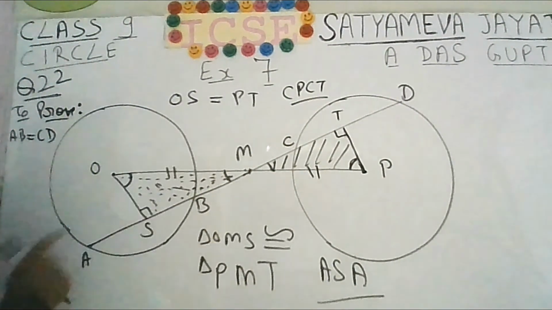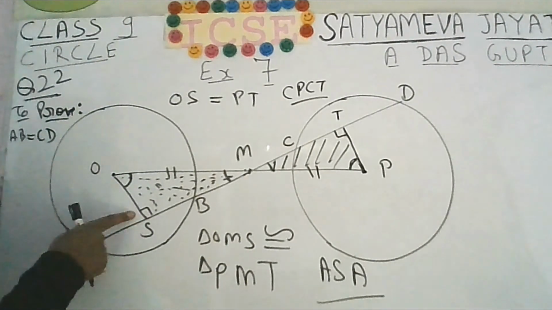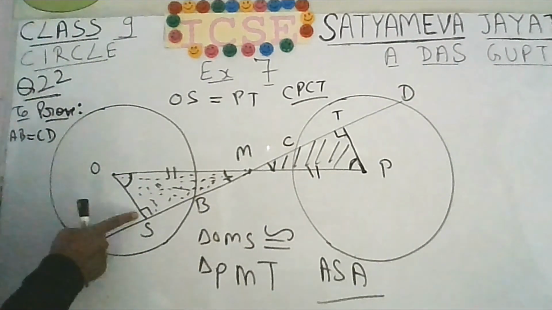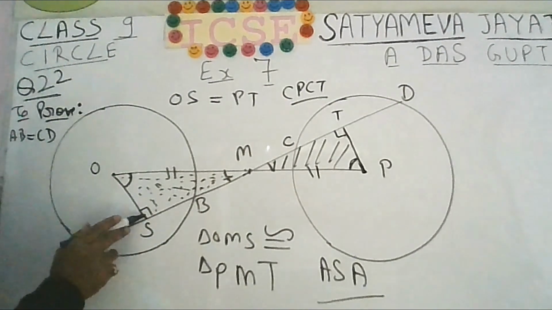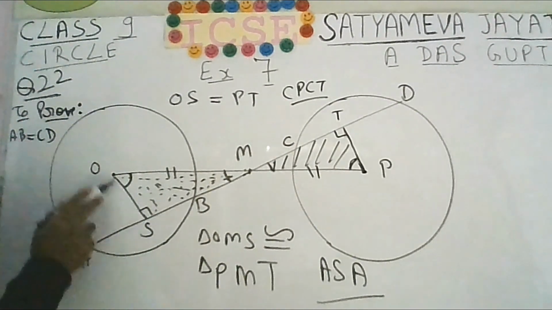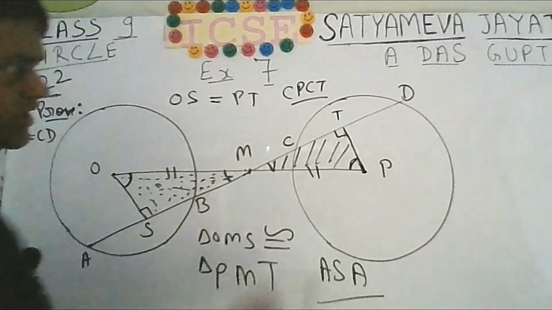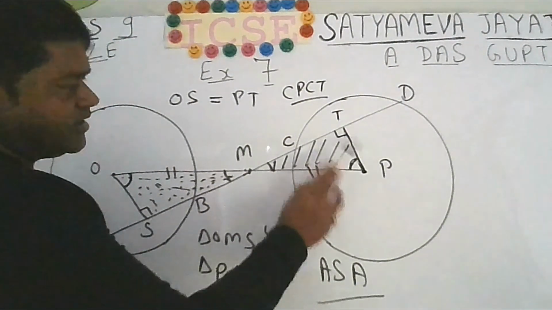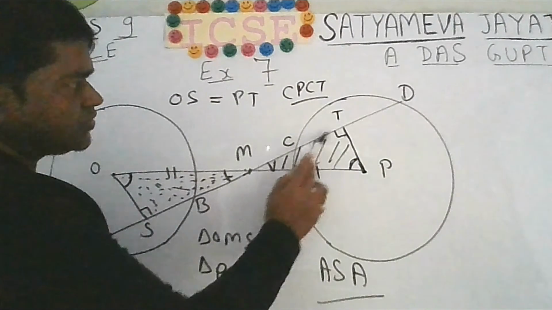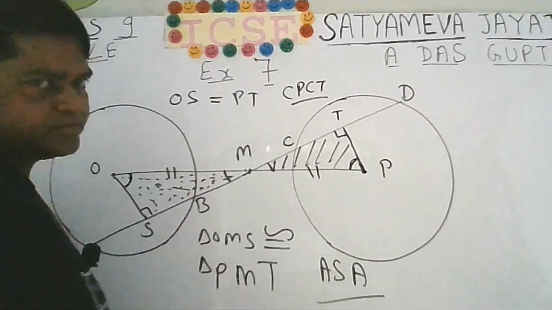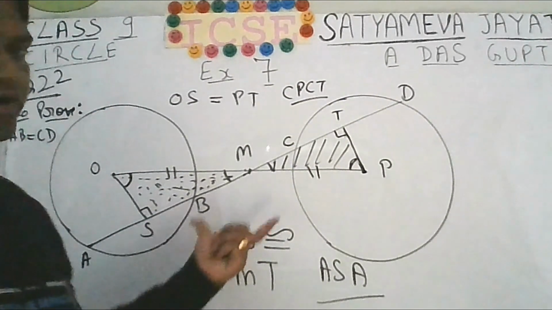OS is equal to PT. What is OS? If this is a 90-degree angle, then OS is the distance of the chord AB from the center. Similarly here, if this is a 90-degree angle, it means that PT is the distance of the chord CD from the center. And the two circles are congruent to each other.